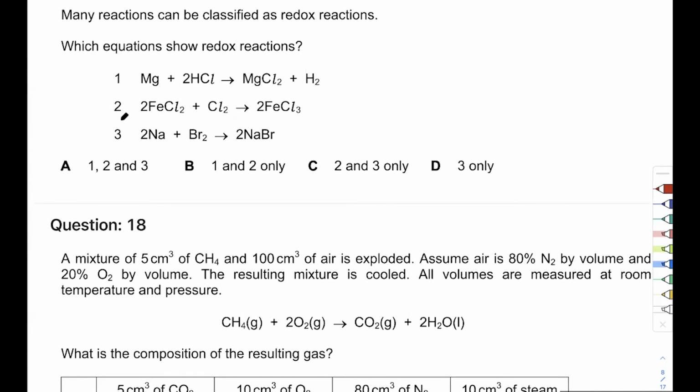Many reactions can be classified as redox. Which reaction shows redox? Okay, I just told you a shortcut. Use it and tell me what's redox. Is the first one redox? Yes, it is. Why?